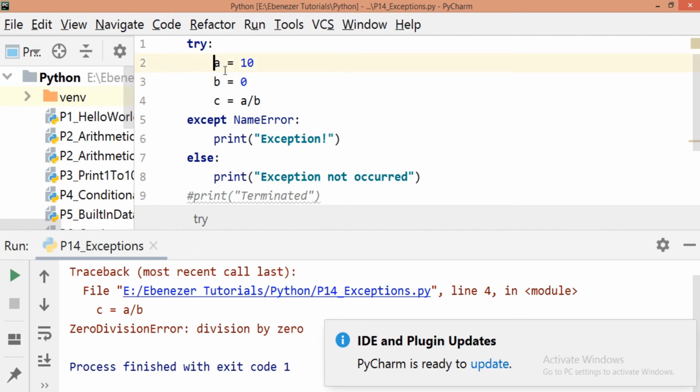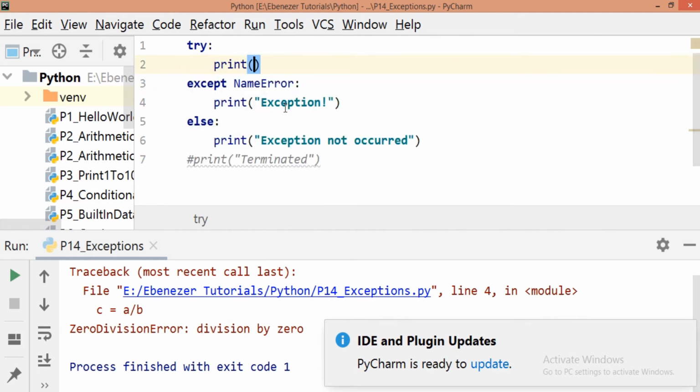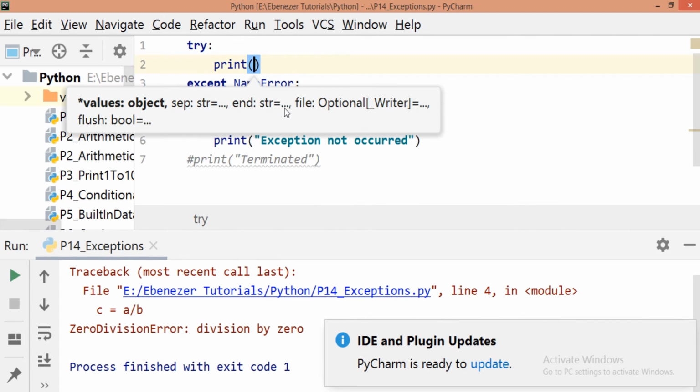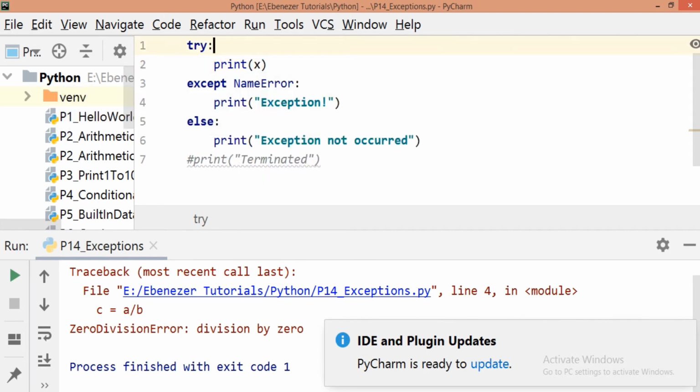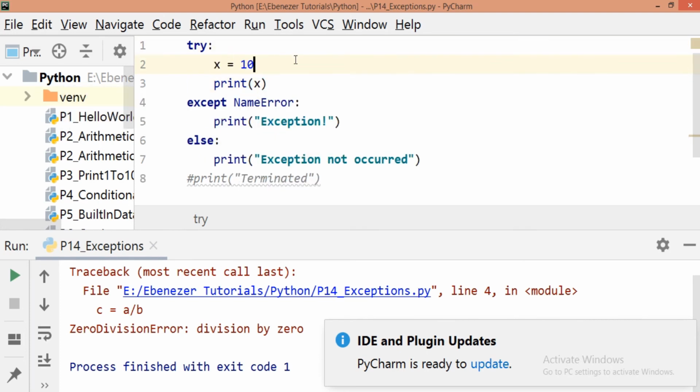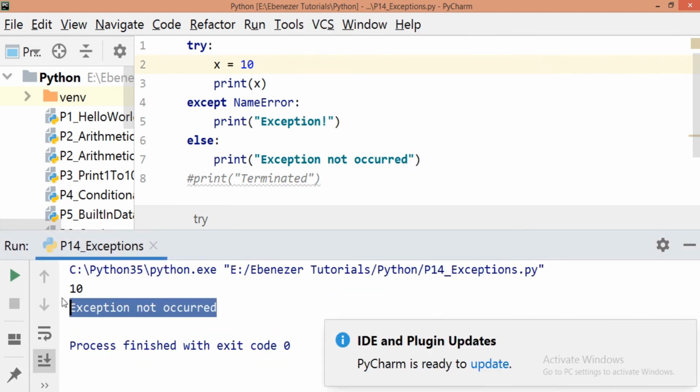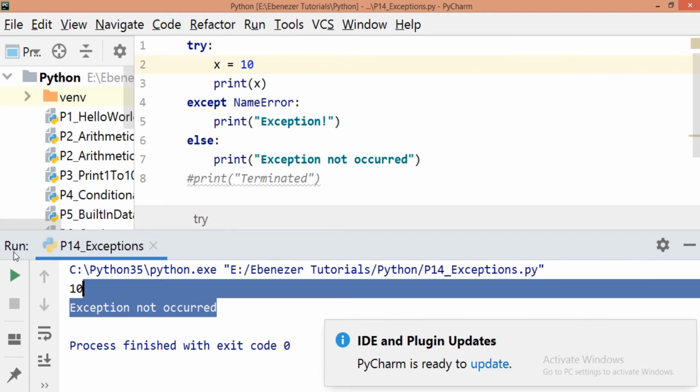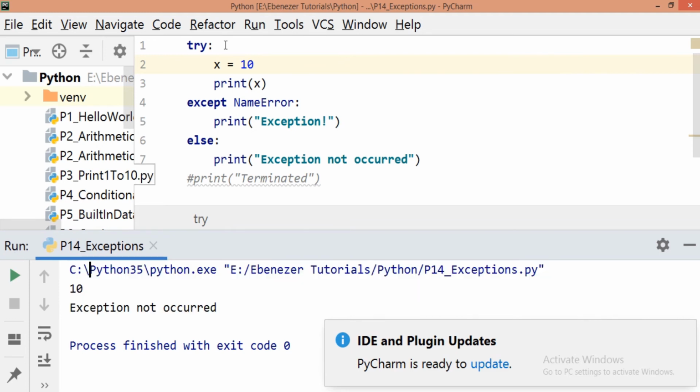Now here we will again use the name error, but we will define it beforehand. And now we can see that it has printed "exception not occurred", because the statements within the try block have not given an error. So this was how we use the else block.